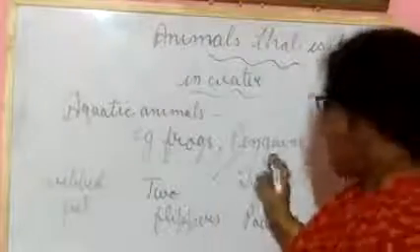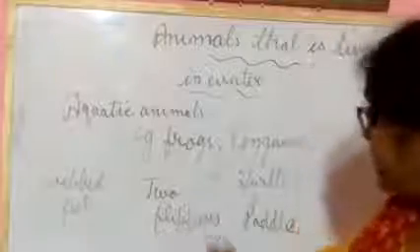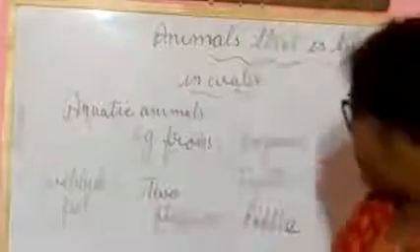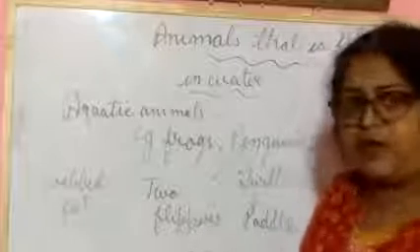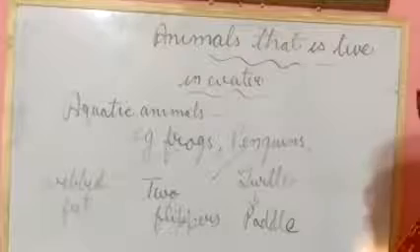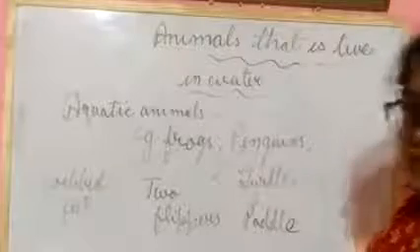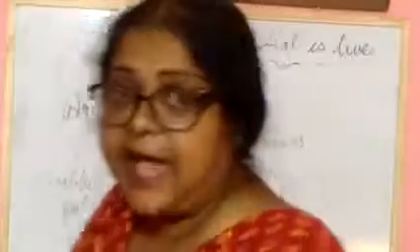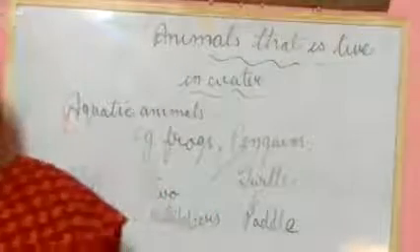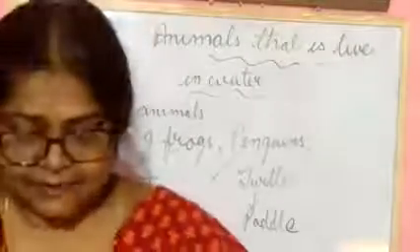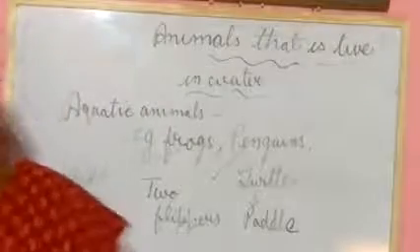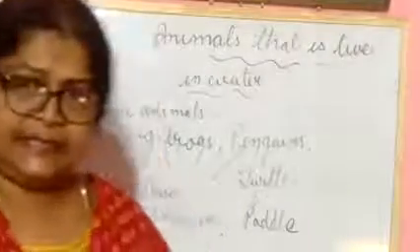Next one is penguin. I have told you, you have seen penguins. Two flippers are there, and with their help, they can swim in the water. Next one is turtle. What does a turtle have? Paddles. Turtles have paddles. They are like limbs, and that helps them to swim in water. Understood?